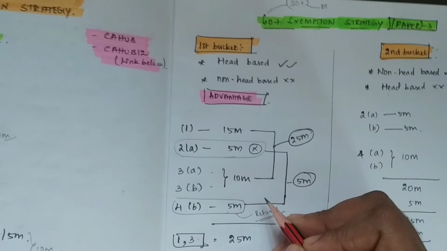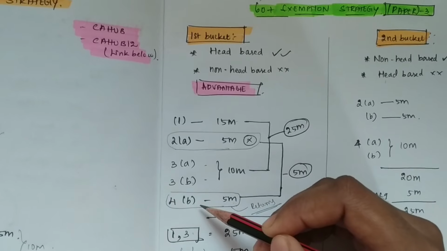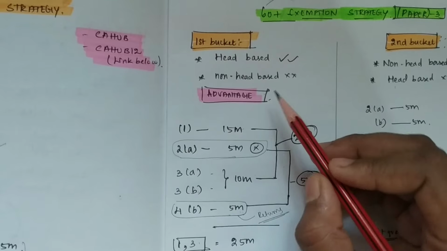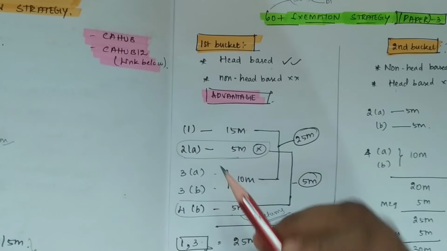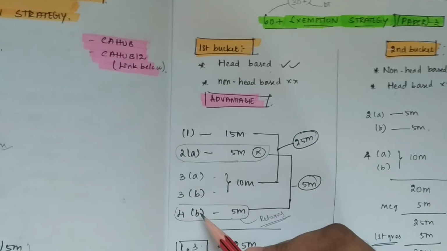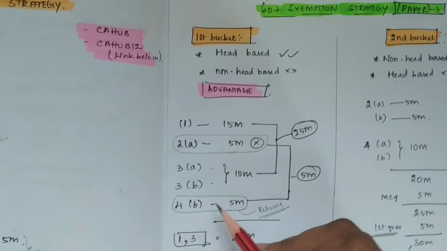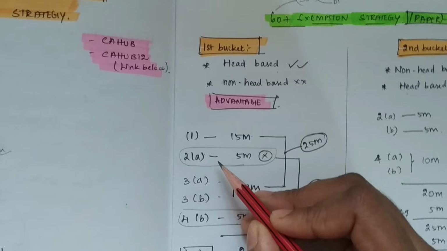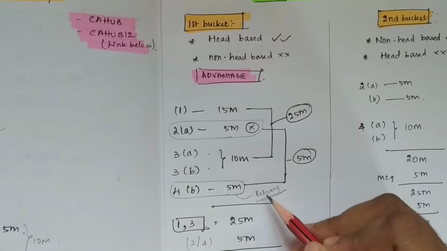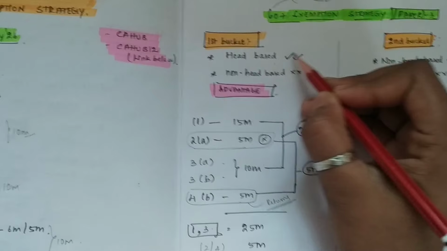So, if you ask me a question, ma'am, we need to attend 3 questions out of 4 questions, but you have written all 4 questions here, then which question should I leave? I will tell you, first question you are going to attend anyway. Since you are a head-based chapter student, the 3rd question you will attend. Also, the second question or 4th question is totally depending on you, whichever is good for you. If the second question did not go well for you, then you can go with the 4th question B part, at least to get some 4 to 5 marks. So, I have written either you attend the second or 4th question in this category, wherein you are a good head-based student.